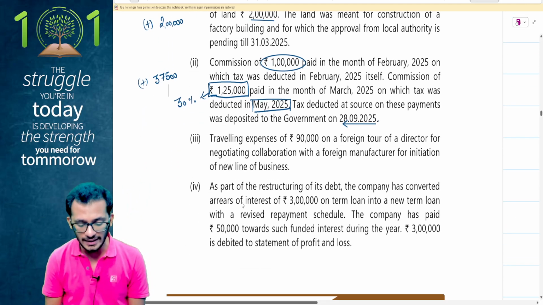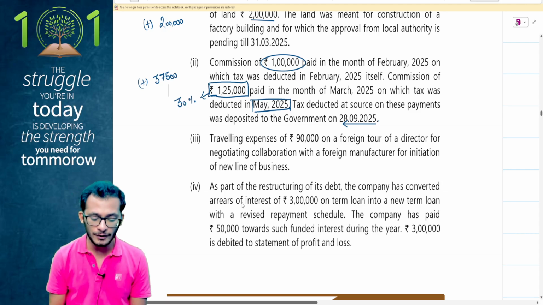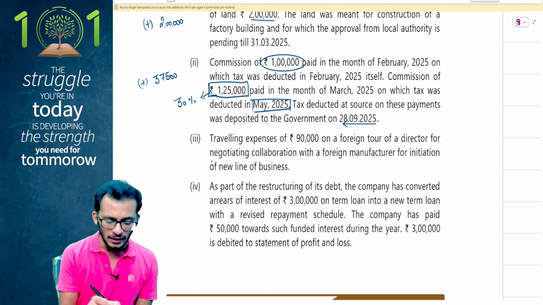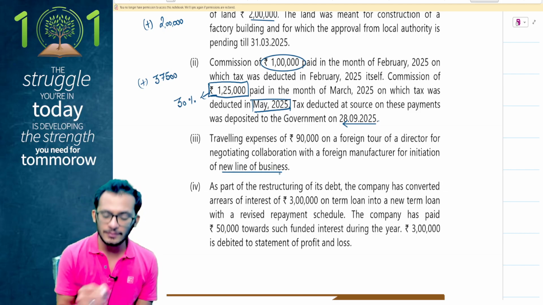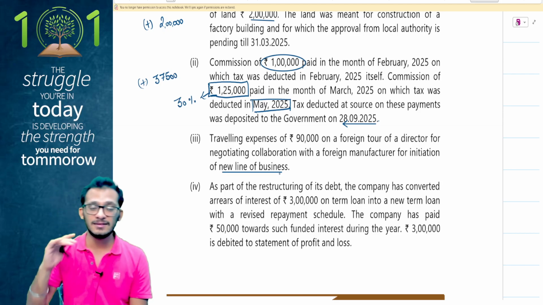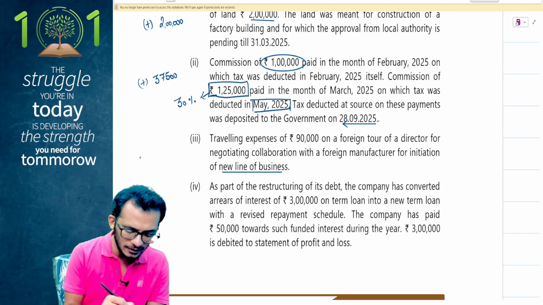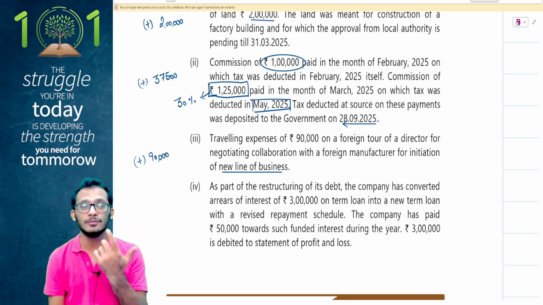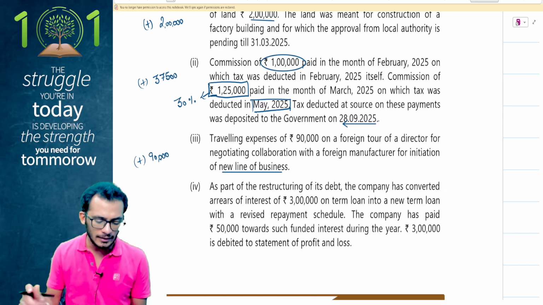A traveling expense of 90,000 rupees on a foreign tour of a director for negotiating collaboration with a foreign manufacturer for initiation of a new business line. You see this? If you have a new business line and any expenses are incurred for the same, these expenses are treated as capital in nature. This is not allowed as a deduction. It has to be disallowed. I could have only claimed this as a business expense if it was for the existing business. New business line, capital expenditure, not allowed as deduction.